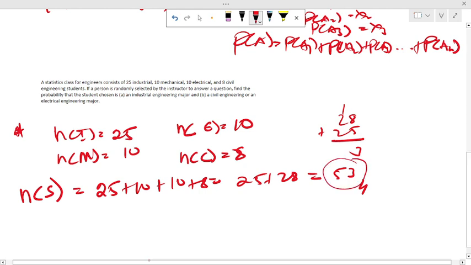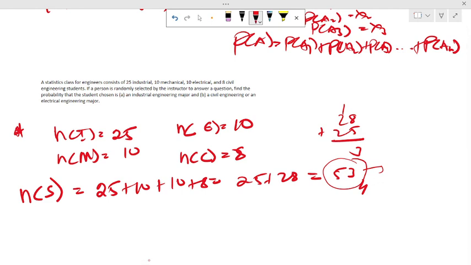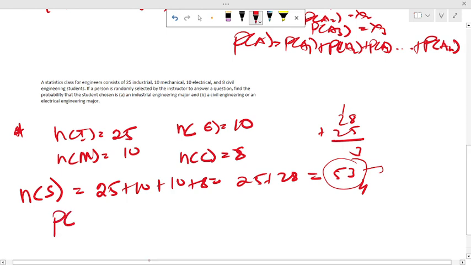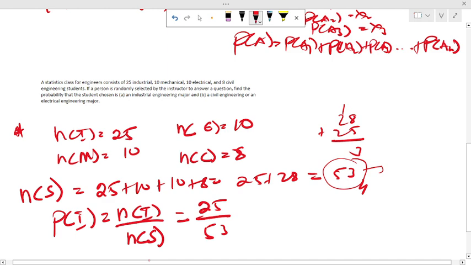The number of outcomes of the sample space is 53, that is 53 engineering students, and the number of industrial engineering students available for selection is 25. So the probability of selecting an industrial engineering student is the number of industrial engineering students divided by the number of engineering students, so we get 25 over 53 as our probability.